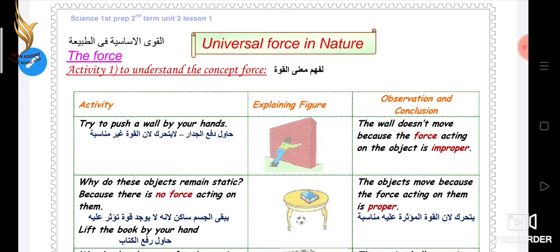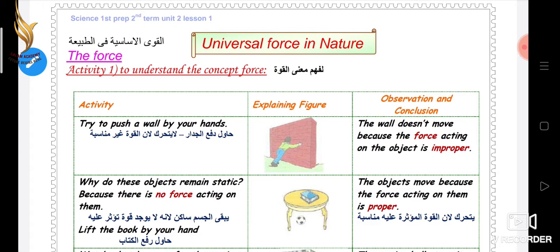Today we're gonna talk about Unit 2, Force and Motion, Lesson 1: Fundamental Forces in Nature. To know the meaning of the force, let's see the following examples. This boy tried to push this wall by his hands. What is happening? The wall doesn't move because the force acting on it is improper.